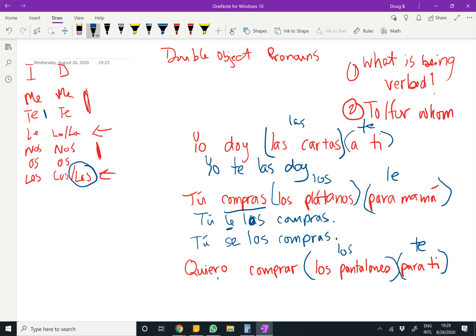We can put it up front, so the indirect first. Te los quiero comprar. But where we have an infinitive, we can also stick it on the end, right? The same rules apply. Quiero comprar te los. And in Spanish, the emphasis can never fall on one of these. These are called clitics. So the emphasis can never fall on the te or the los. So we're going to have an accent to maintain the original pronunciation of the word.